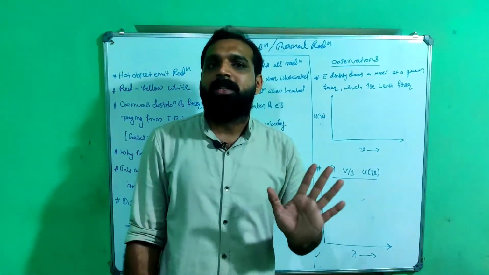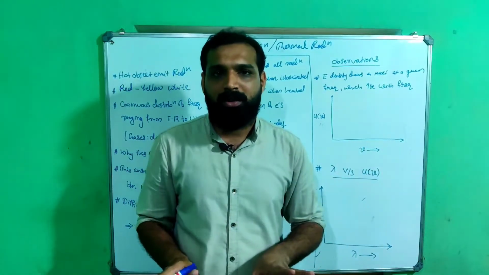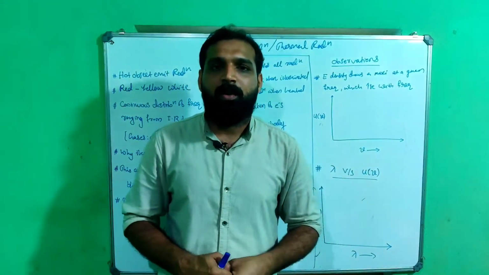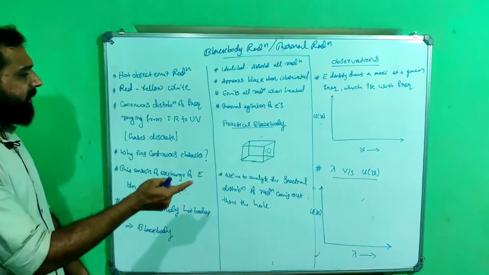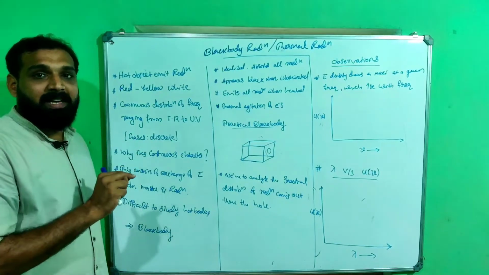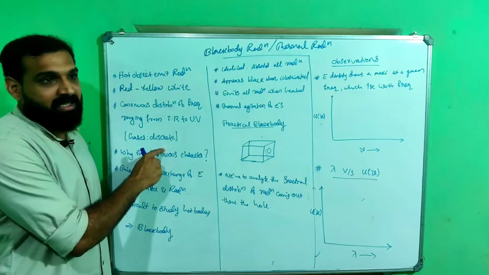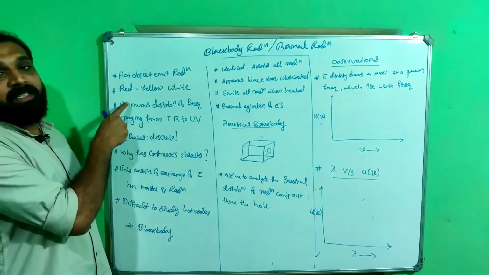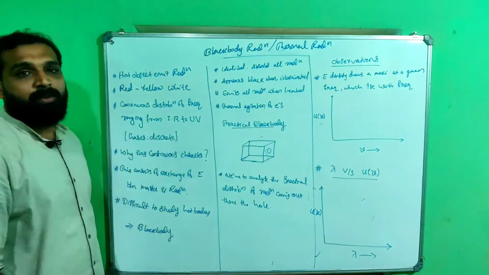They couldn't explain this continuous nature of radiation emitted by hot bodies using classical physics. As opposed to that, if we heat a gas, we know the spectrum of gas particles is discrete, and the spectrum of solid materials when heated is continuous, ranging from infrared to UV.